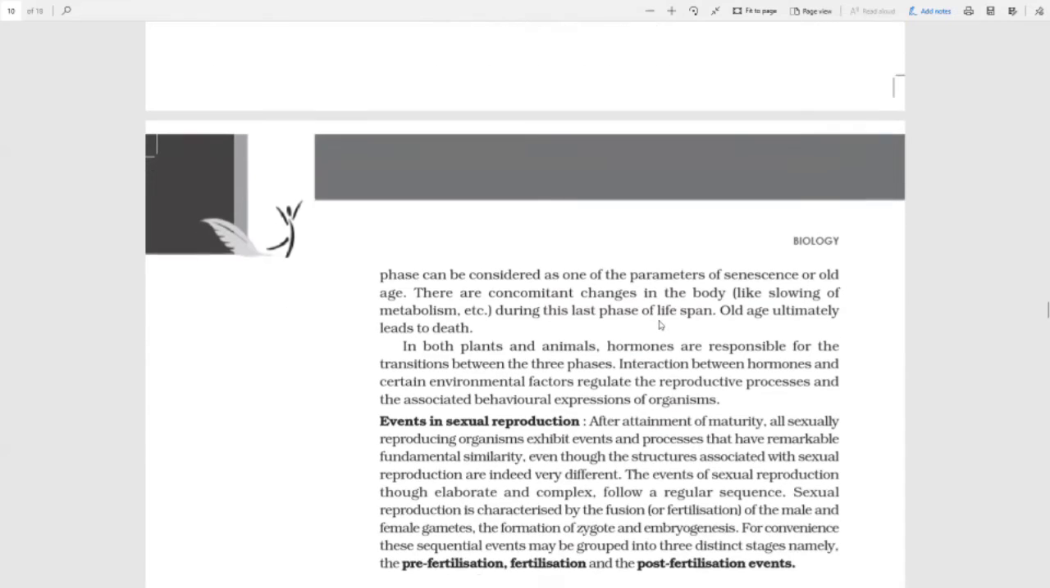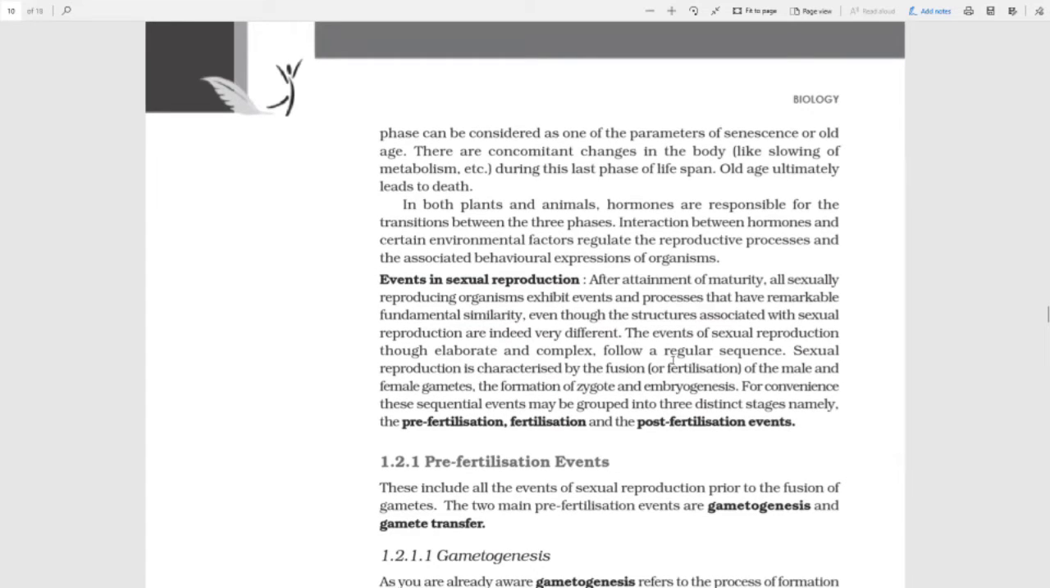In both plants and animals, hormones are responsible for these transitions. From when you take birth till you die, there are chemical messengers known as hormones which take care of all these changes between the three different vital phases of your life. Interaction between hormones and certain environmental factors regulates the reproductive processes and associated behavioral expression. So that is all fine. We got to know what the three vital phases in growth are.